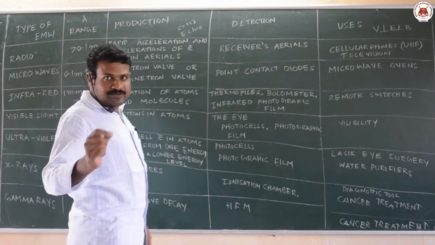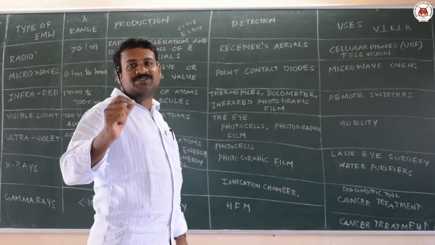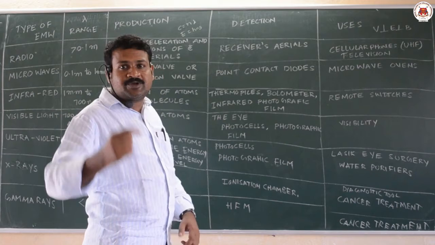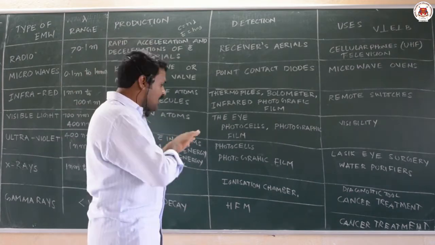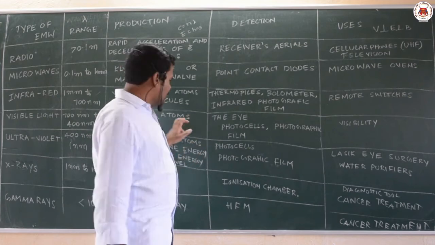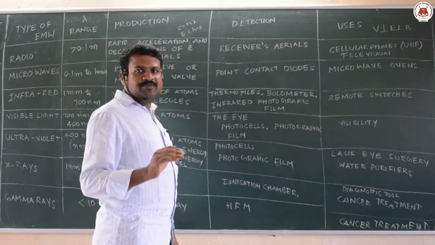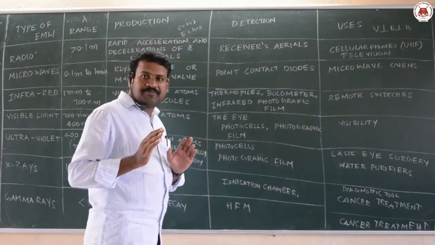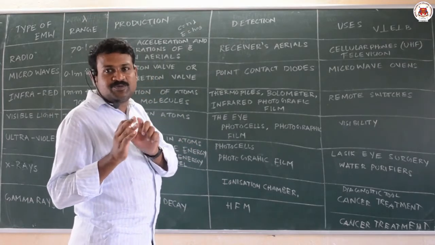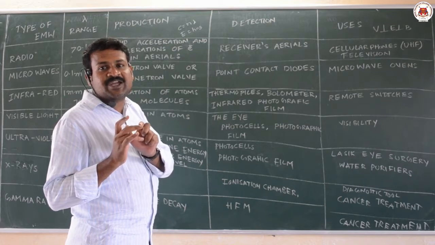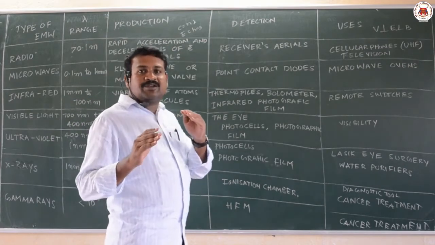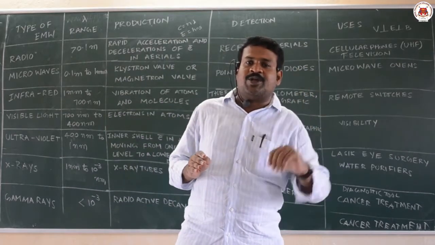How are they produced? They are produced by excitation and de-excitation of electrons. When an electron goes to a higher energy level and falls to a lower energy level, some energy is released. That is nothing but visible light. In your chemistry first year, you have studied Bohr's theory. In that theory, there is formation of 5 spectral lines: Lyman series, Balmer series, Paschen series, Brackett series and Pfund series. You can observe when an electron jumps from a higher energy level to a lower energy level.